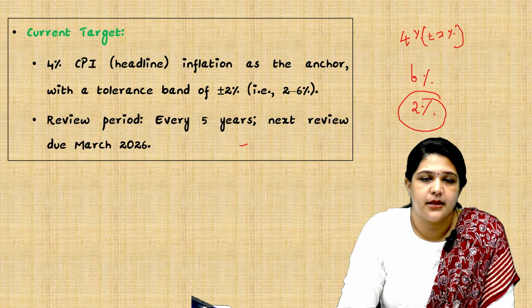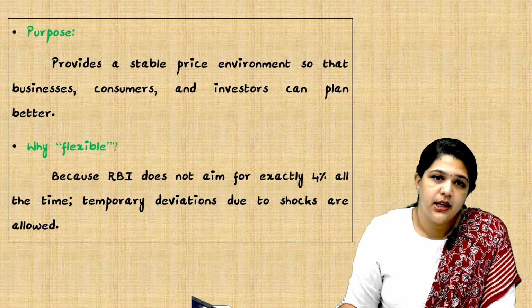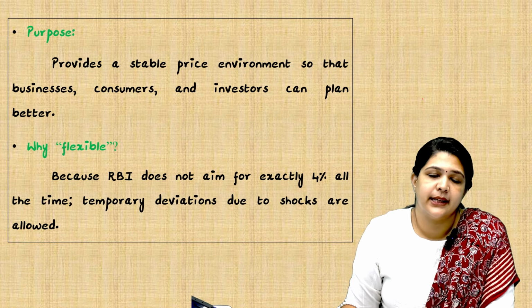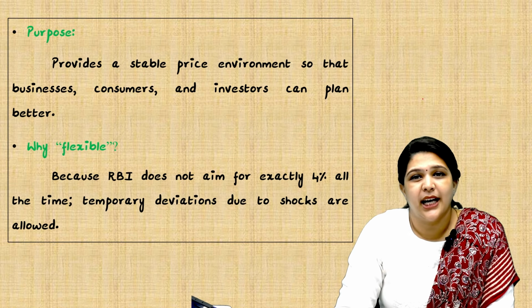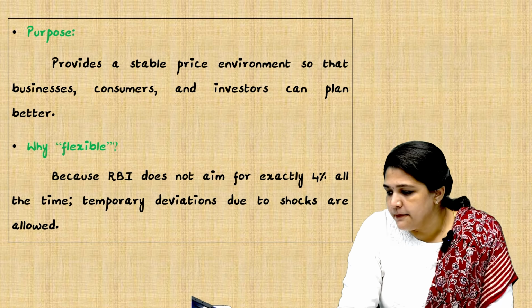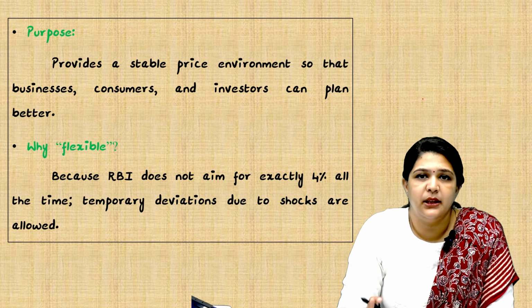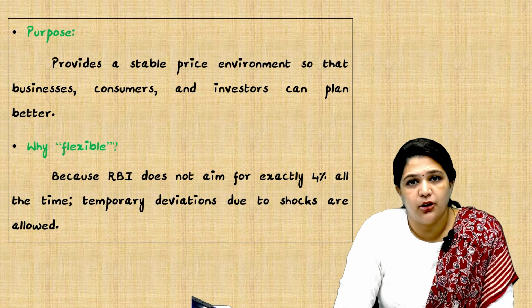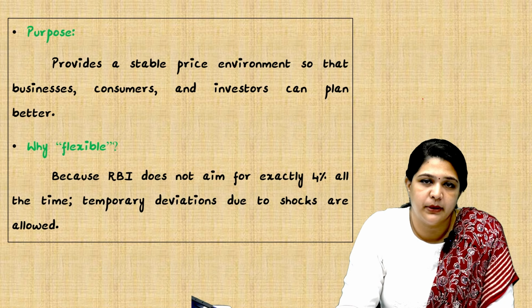So RBI is having it at 4% plus or minus 2%. So what is the purpose? This will provide a stable price environment so that businesses, consumers and investors can plan better. Only when we know the cost of living can we plan our life in such a way. If this flexible index is maintained well, we can all plan.